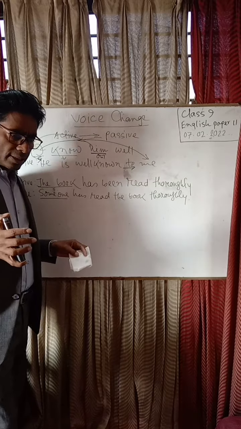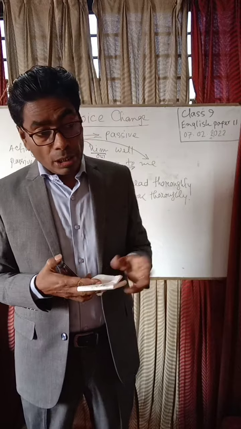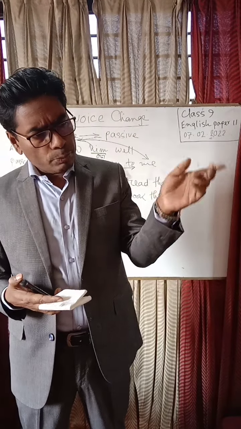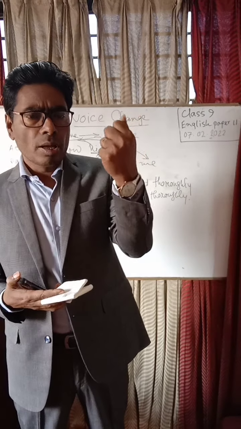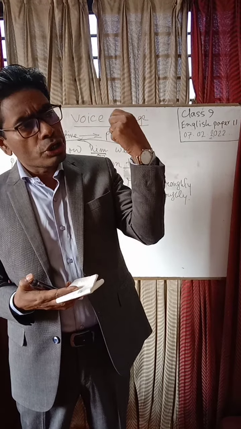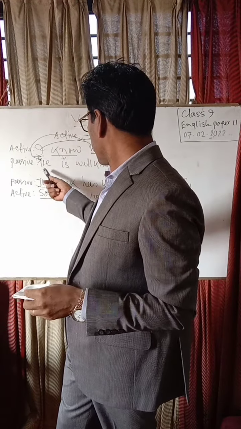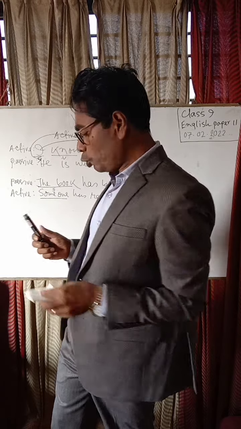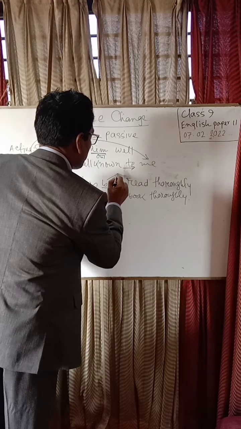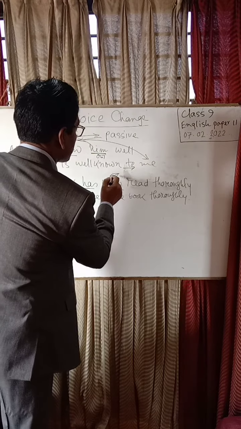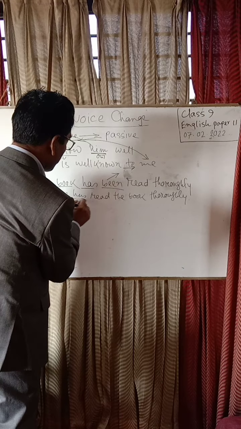In an active sentence, you have to bring an auxiliary verb. Whenever you make an active sentence passive, you have to bring auxiliary verbs, and whenever you go back from passive to active, then you have to remove an auxiliary verb. Here, the book has been read. There are two auxiliary verbs: has been read. So been has been omitted here. Only has remains.